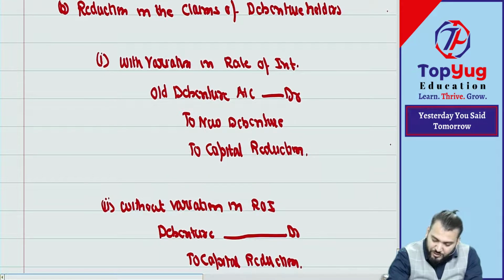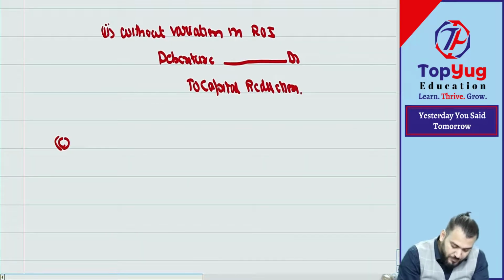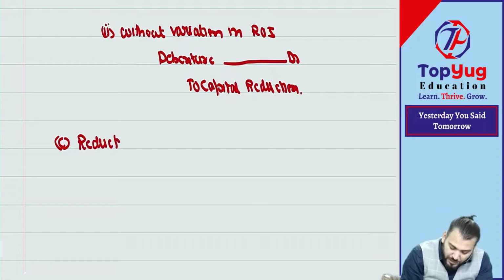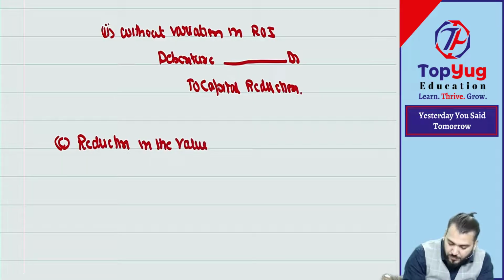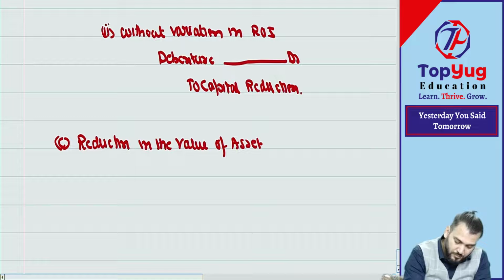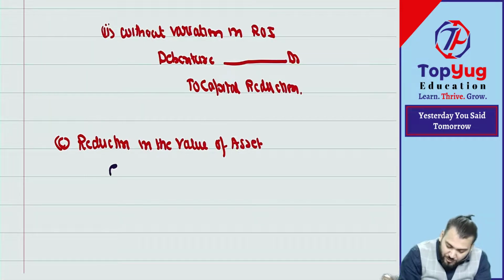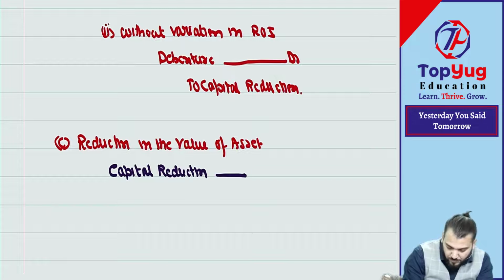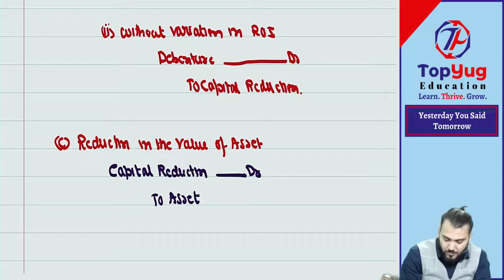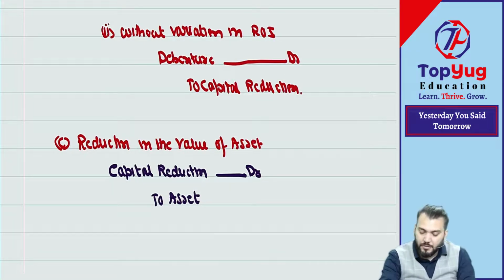Then write down point number C. Reduction in the value of asset. What journal entry? Capital reduction account debit to asset. Simple.